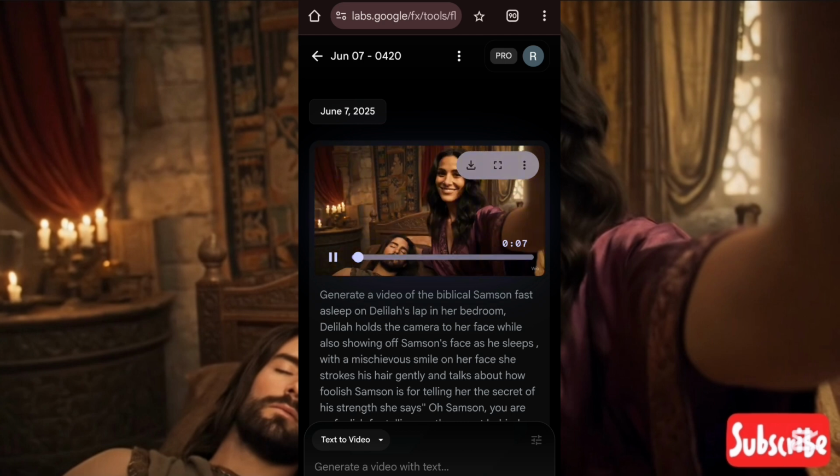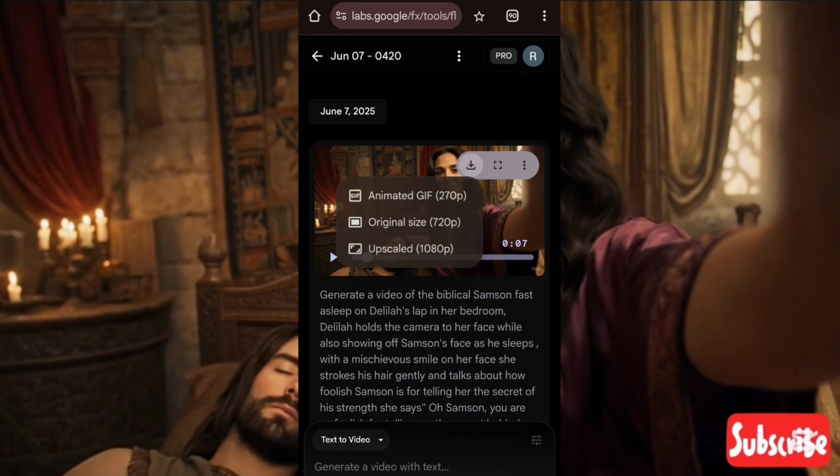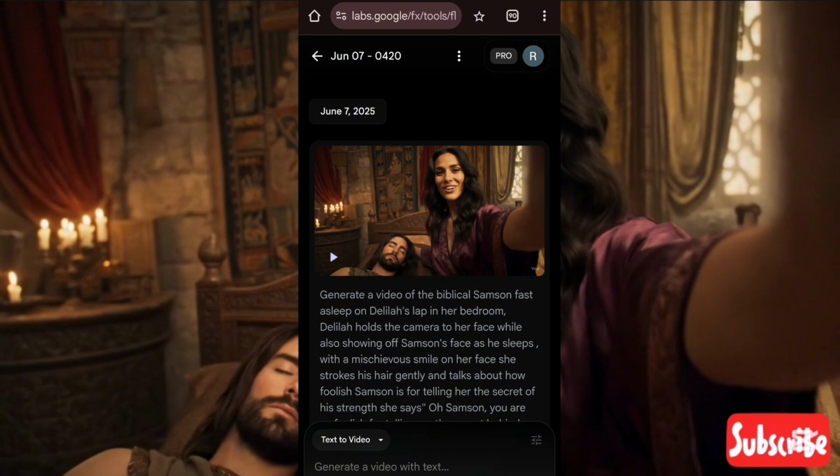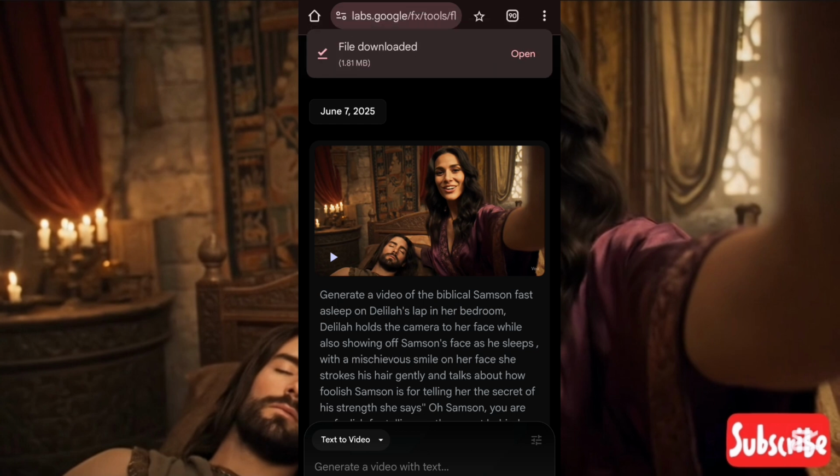This is perfect. This is perfect. I'm going to go ahead and download the video. Like you can see here, I'll click on this one here and click on the original size so that it will not waste our credits. Make sure you click on the original size whenever you want to download. I'll click on it and wait for it to download. Okay, so it has downloaded now, and go ahead and access our video from our gallery.